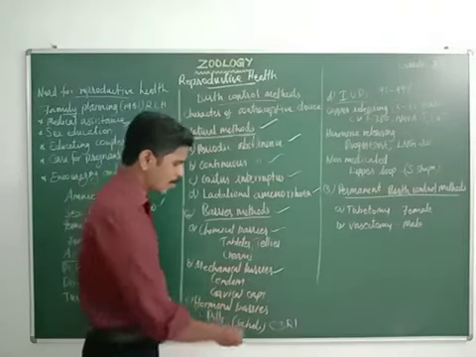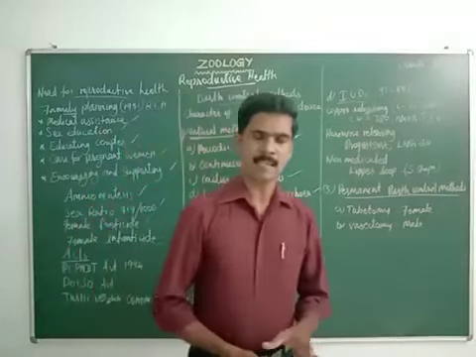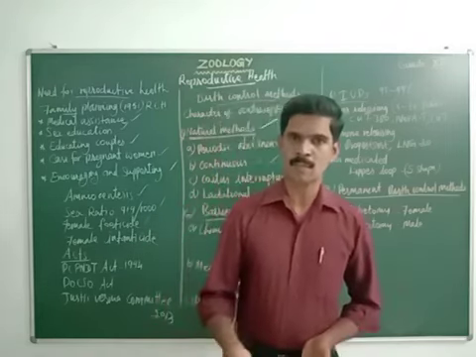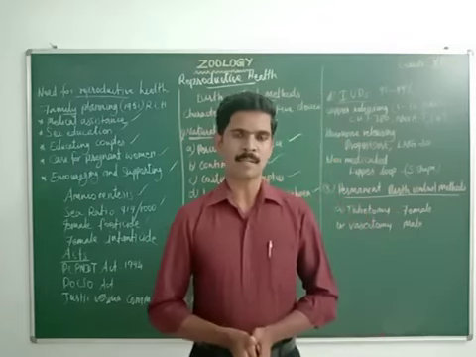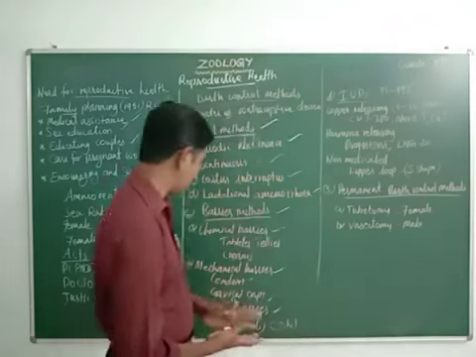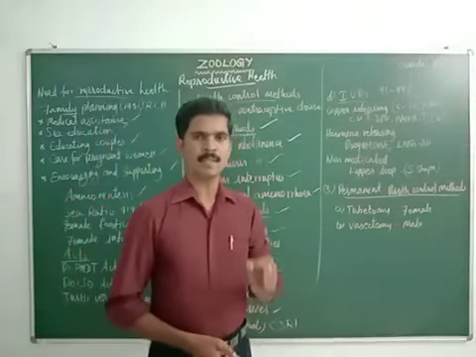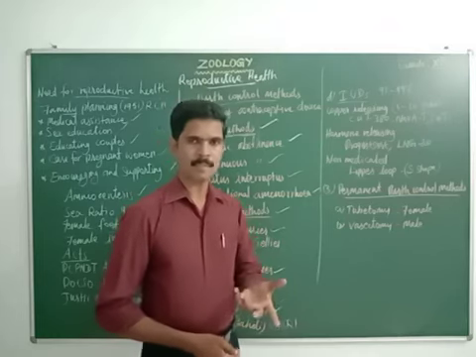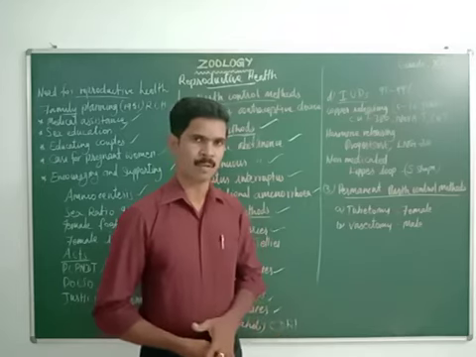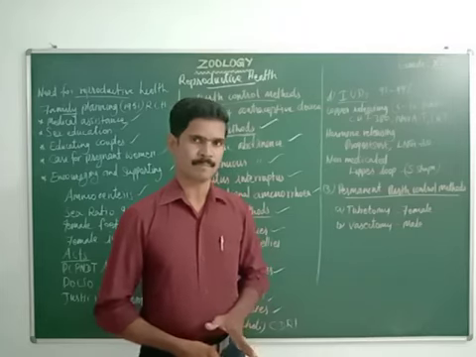Then the next one is the hormonal barrier. These hormones mainly suppress the ovulation process. When they take a hormonal tablet, the normal ovulation process will not take place in the body of that particular woman. For example, pills. Most pills contain a large amount of synthetic progesterone and estrogen. The synthetic progesterone and estrogen prevent the release of the normal gonadotrophic hormones, so these hormones prevent the normal ovulation process.